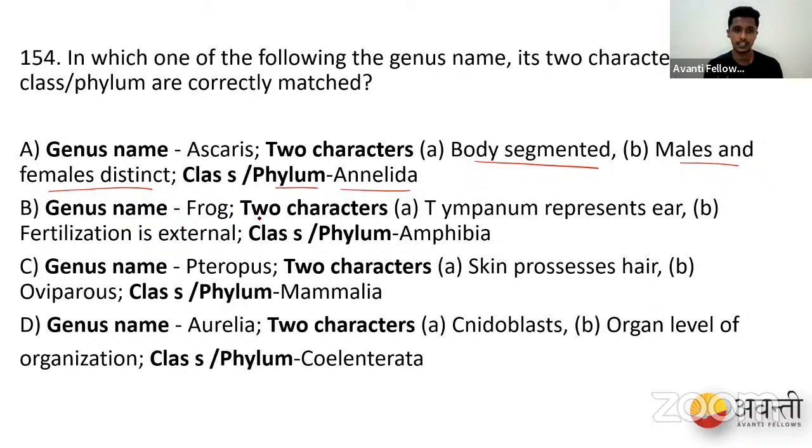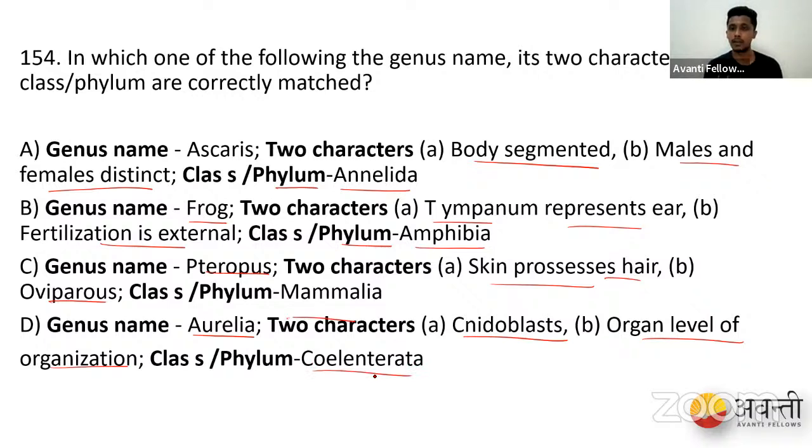Next one, the frog: they have a tympanum that represents the ear, fertilization is external, and the phylum is Amphibia. And then we have Pteropus: the skin possesses hair, they are oviparous, and they are Mammalia. And then we have Aurelia: they have nidoblasts, organ level of organization, and they belong to phylum Coelenterata.